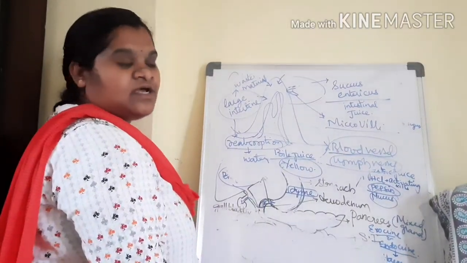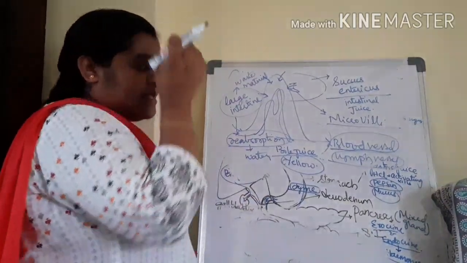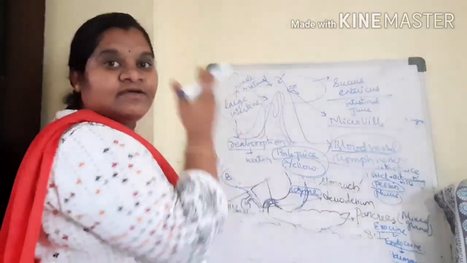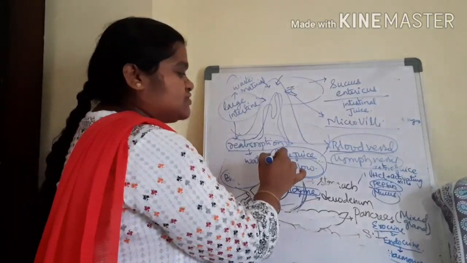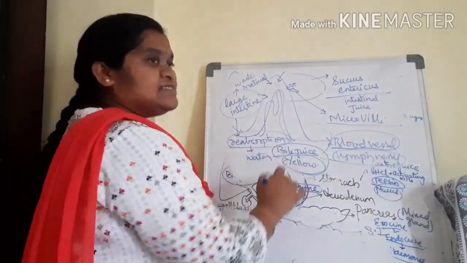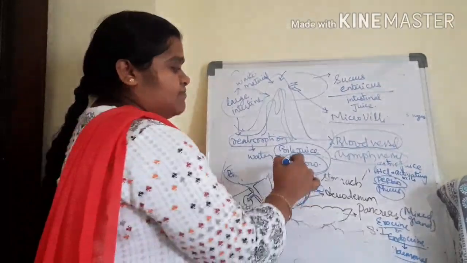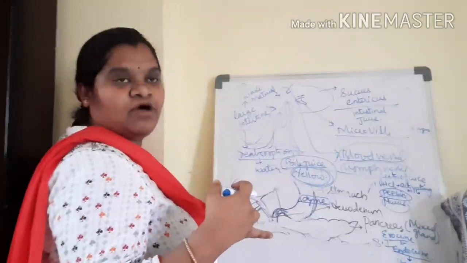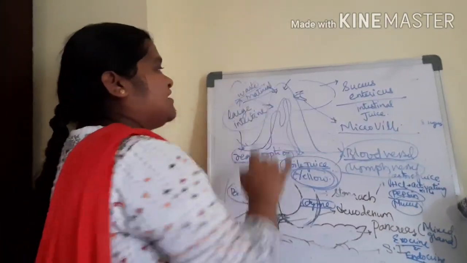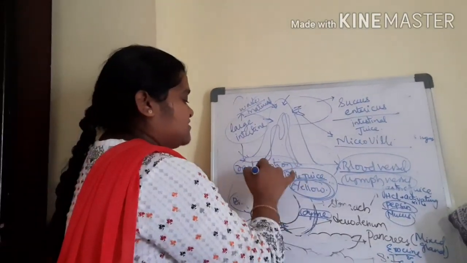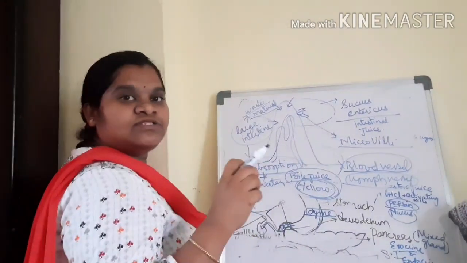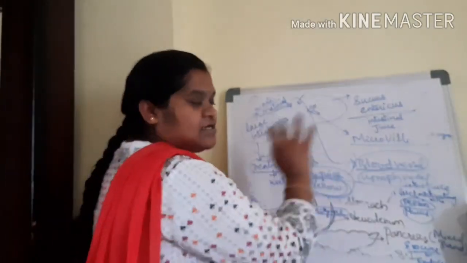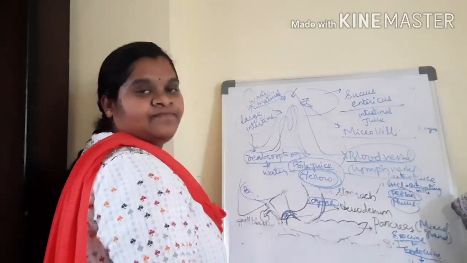So why does our fecal matter look yellow in color? Because the bile juice secreted by the liver consists of bile pigments, which are yellow, and they mix with the food molecules, that is, the waste material. Reabsorption takes place, meaning water is reabsorbed, so that our fecal matter is dry and yellow in color. This is the total process of digestion.